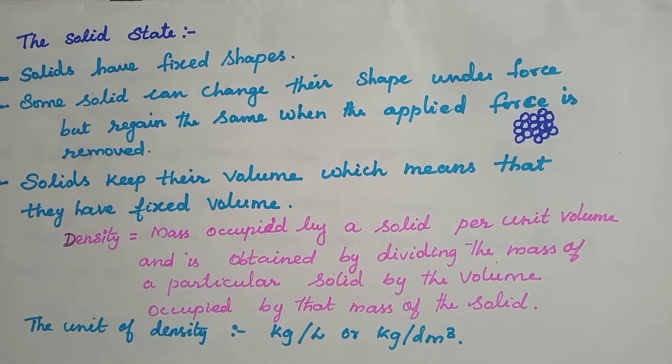First, solids have fixed shape, and some solids can change shape under force, and again come back to the same position after removing the force. Understood? Next, solids keep their volume, they are not having a different volume. They have a fixed one. So for example, for one solid, for this much mass the density will be that much only. Okay, understood?